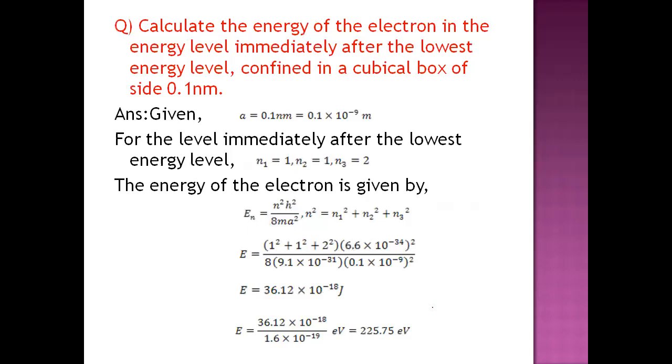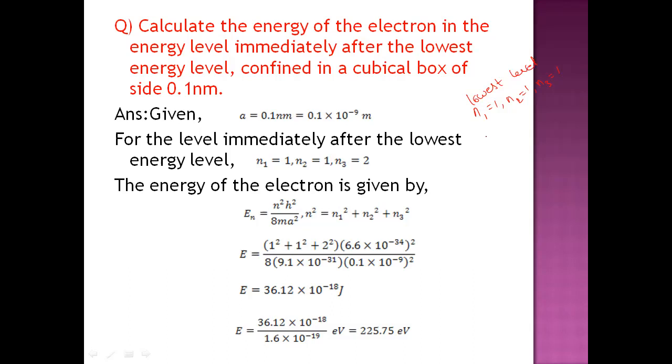Here, instead of giving a one-dimensional box, they were asking a question regarding the energy of an electron immediately after the lowest level, confined in a cubical box. Cubical box means it's a three-dimensional box. So for 3 dimensions, they were asking you to find out the energy of the level which is just after the lowest level. For the lowest level, n1 is 1, n2 is 1, and n3 is 1.